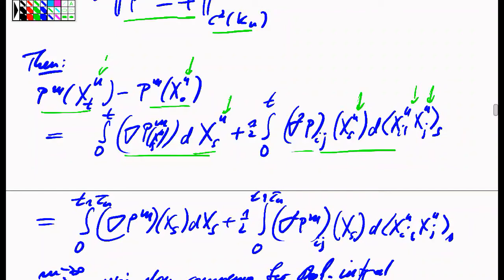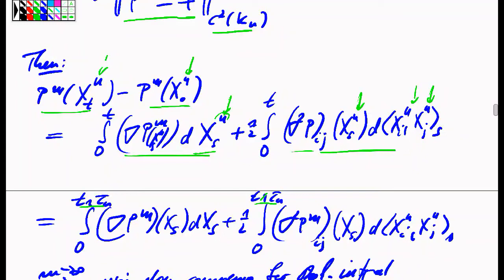We can just move this stopping that we apply to the process x. We can also move it just to the upper boundary of the corresponding stochastic integrals, because that's a property that we have seen already a couple of times. Conducting an integration with respect to a process which is stopped is just as good as doing the full integration against the process, but stopping the integration at that moment of the stopping.